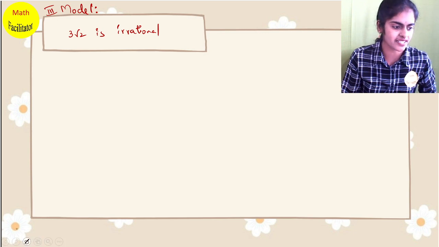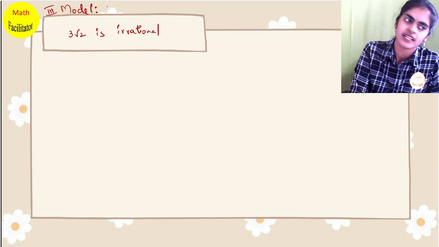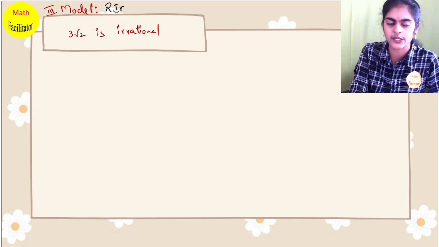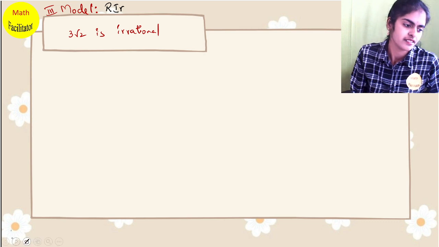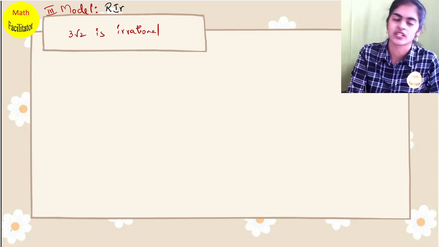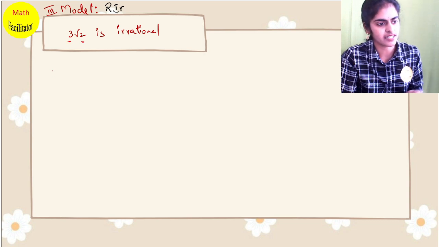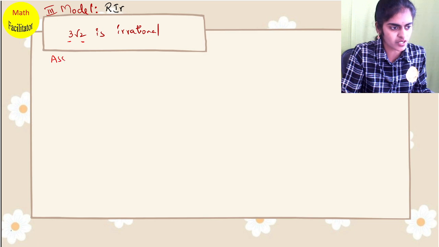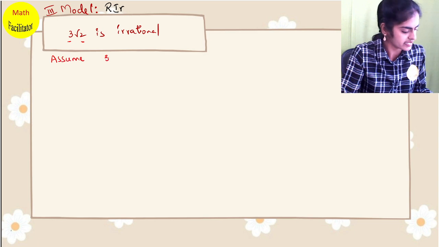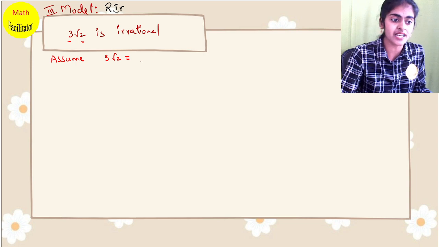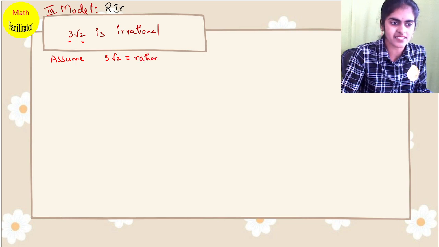Okay, this model is nothing but proving a rational number into an irrational number. Okay, rational into irrational model. This is rational, this is irrational. So see here, the first step is the same. What is the first step? You assume 3 root 2 as rational. Very simple this is.